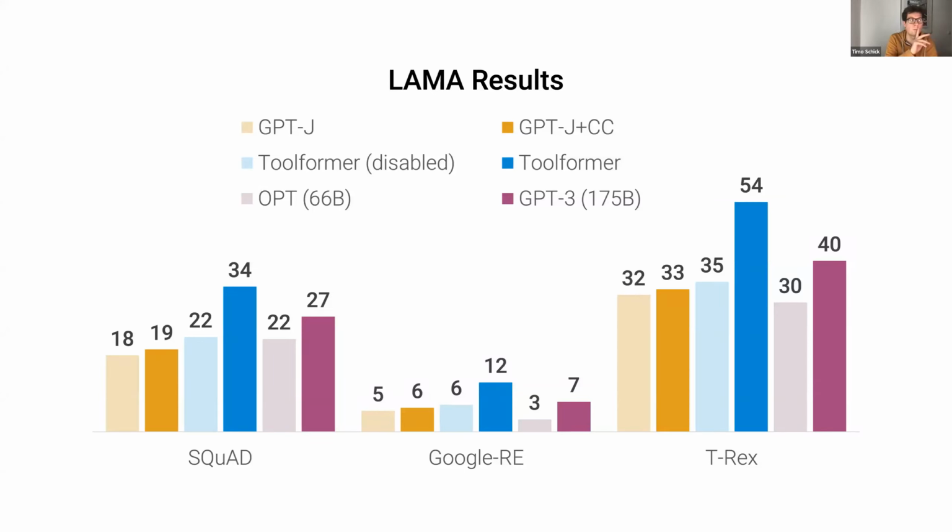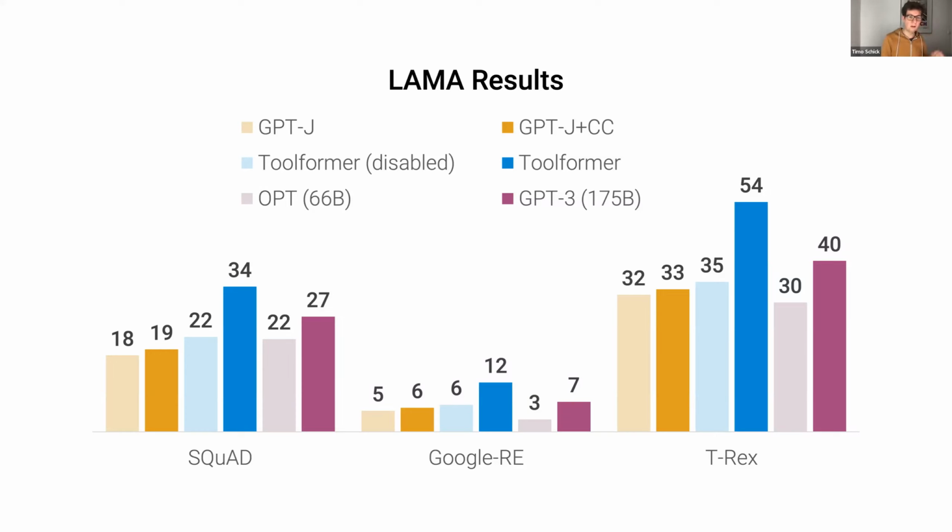One thing I should mention here, of course, is that all the results I'm showing here are zero shot. And this is true for all the examples that we're looking at. So there is no further fine-tuning involved. There are no examples involved that the model sees. And that also means in terms of using the API, it needs to decide for itself whether to use an API, and if so, which API to use. We do not give the model any hints whatsoever. And so it is quite nice to see that the model actually decides, in I think more than 90% of the cases, to use the question answering API, despite us not really telling it. So all of that just comes from the pre-training.